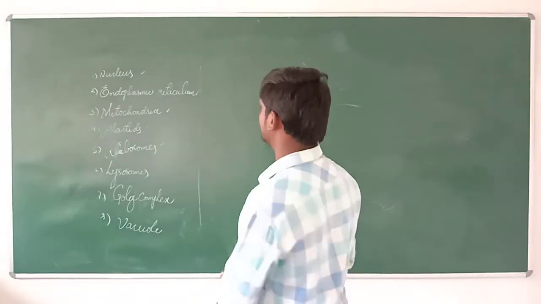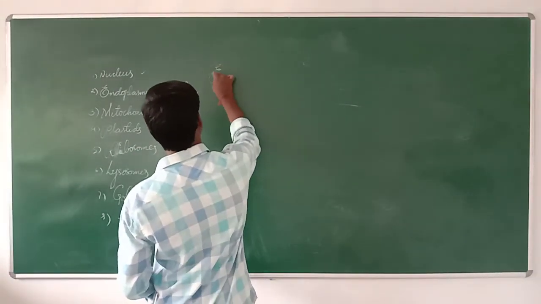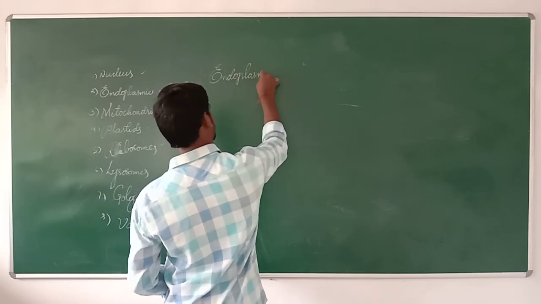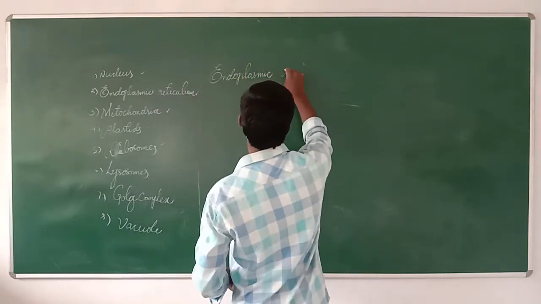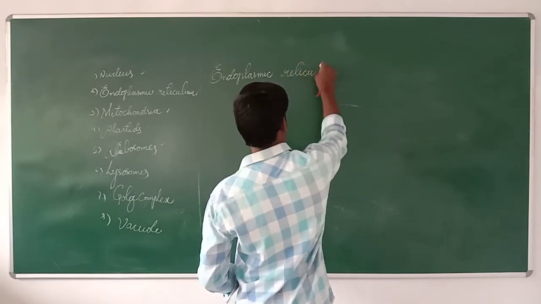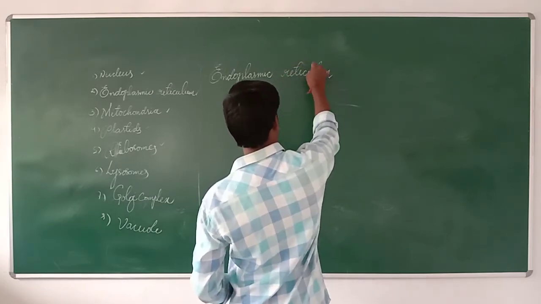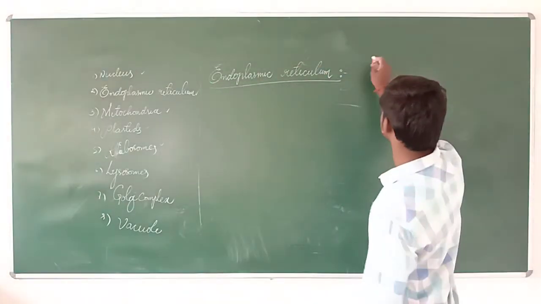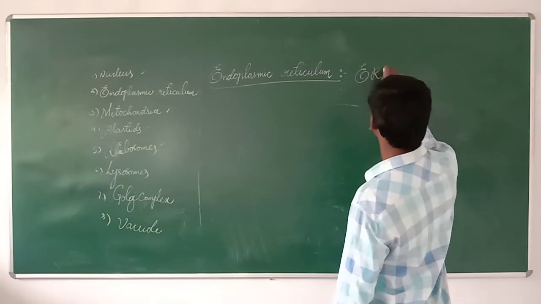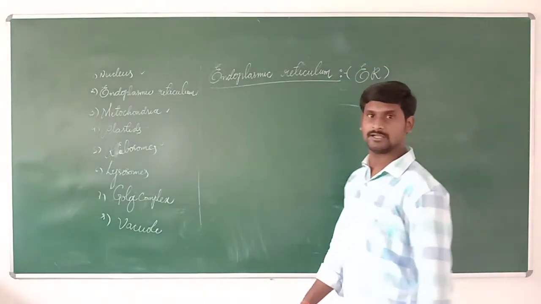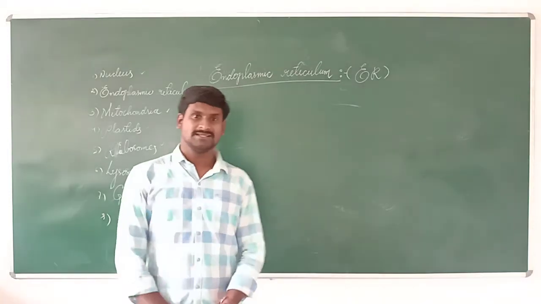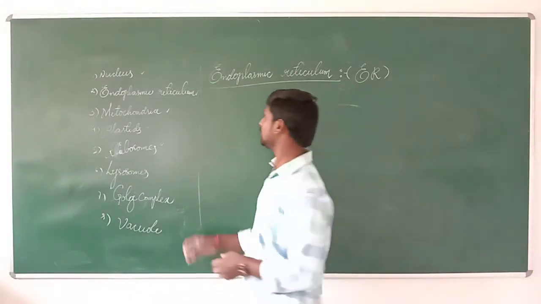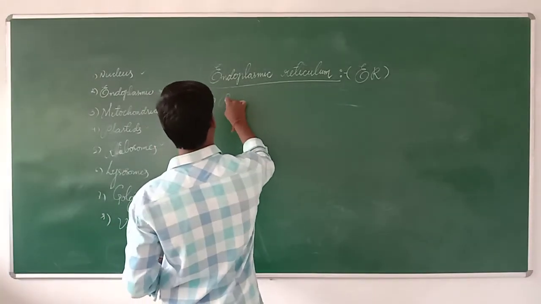The endoplasmic reticulum can also simply be called ER. There are two types of endoplasmic reticulum. It is a membrane-covered structure. One is called rough endoplasmic reticulum.